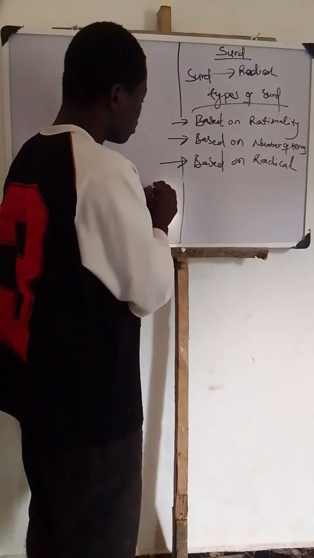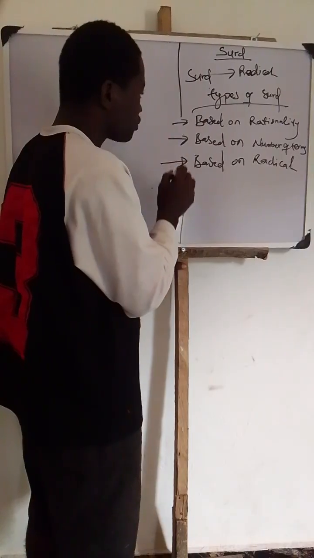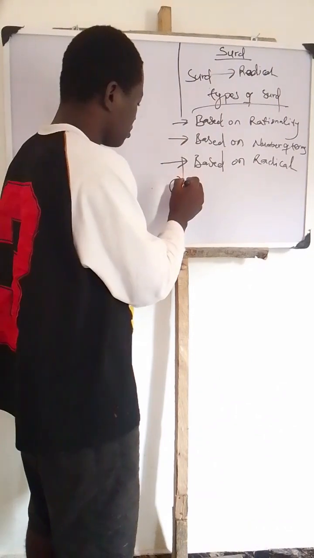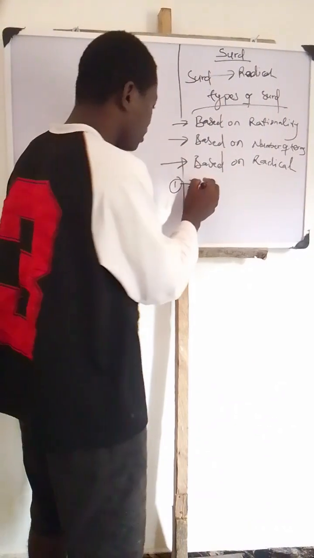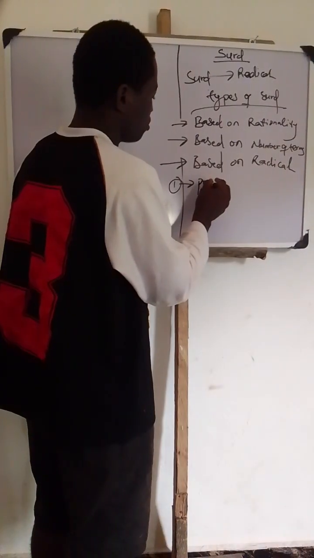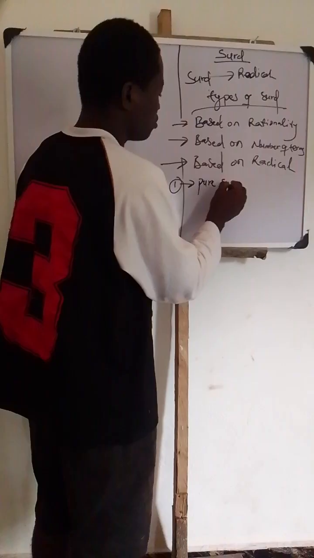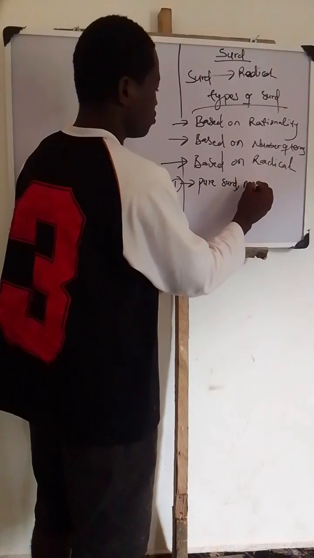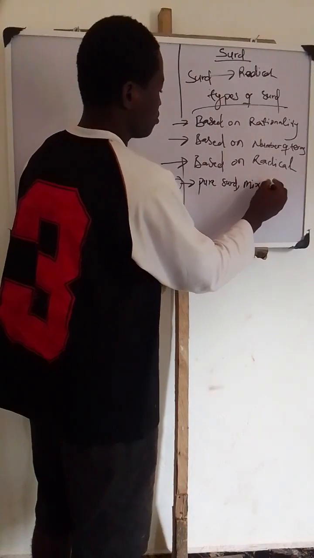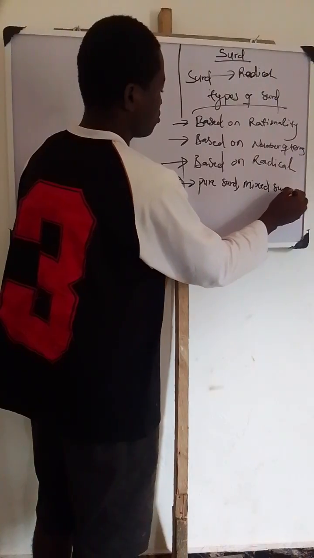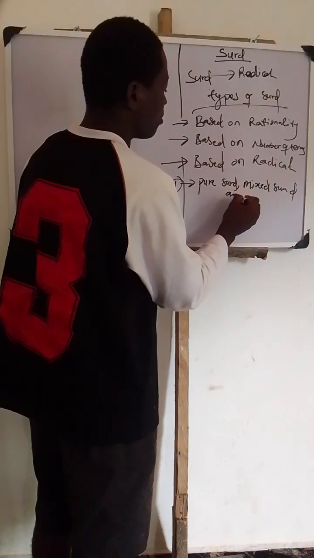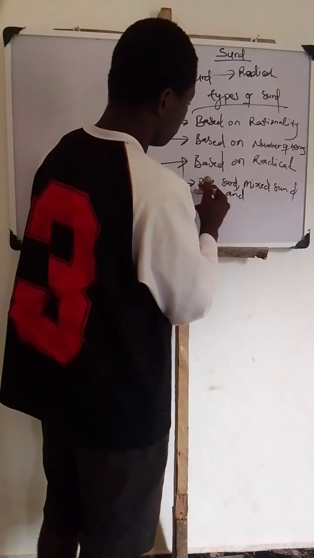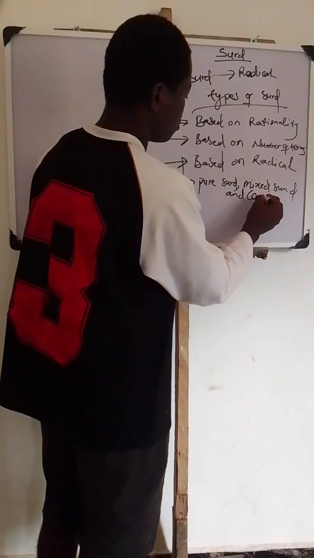Based on rationality, the first one, this is the first example. Based on rationality, surds are classified into 3. Number 1 is pure surd. Number 2 is mixed surd. And number 3, the last one, is compound surd.